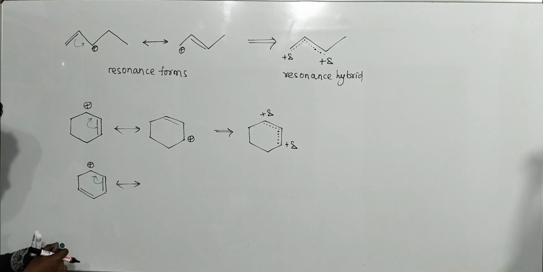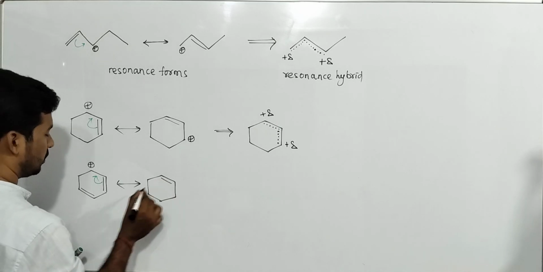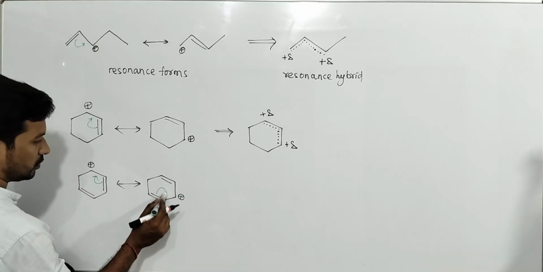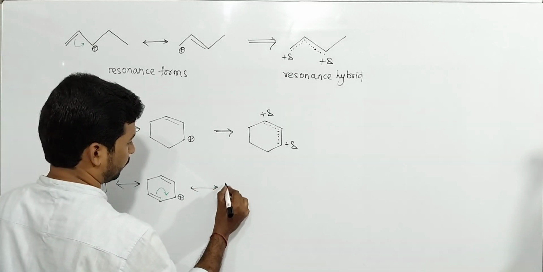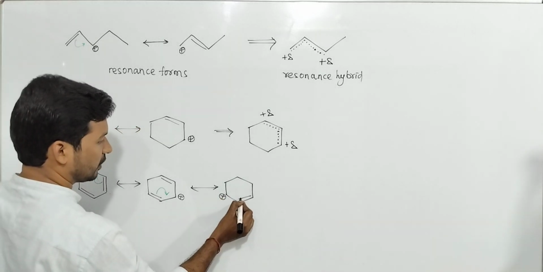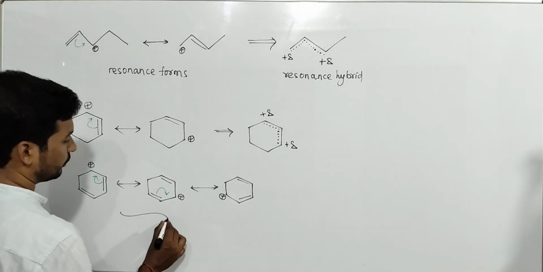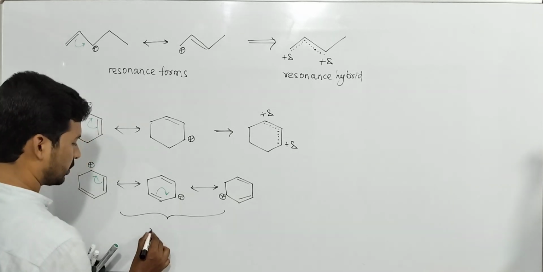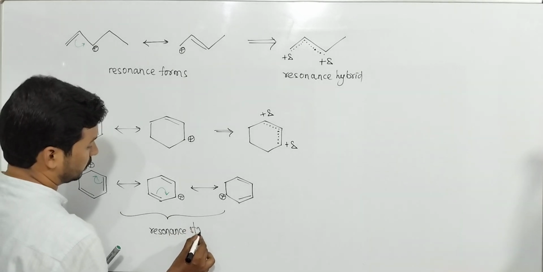Delocalization of this pi bond takes place here. It gives this pi bond formation, and this carbon becomes positive here. Next, delocalization of this bond takes place here. Next, this carbon becomes positive and a new pi bond is formed there. So these are resonance structures.